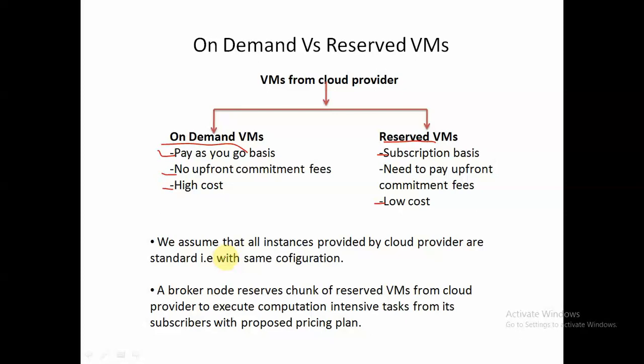So we assume that all those resources that are provided by the cloud provider have the same configuration. That means they will have the same operating system, same tenancy support, same configurations. That means they are not convertible, and we will not be upgrading any of our resources in between, just for the sake of simplicity. In order to implement our algorithm, we are making these assumptions, right? So now a broker node will reserve a chunk of resources from the cloud provider, and then it will propose the pricing plan to the user.